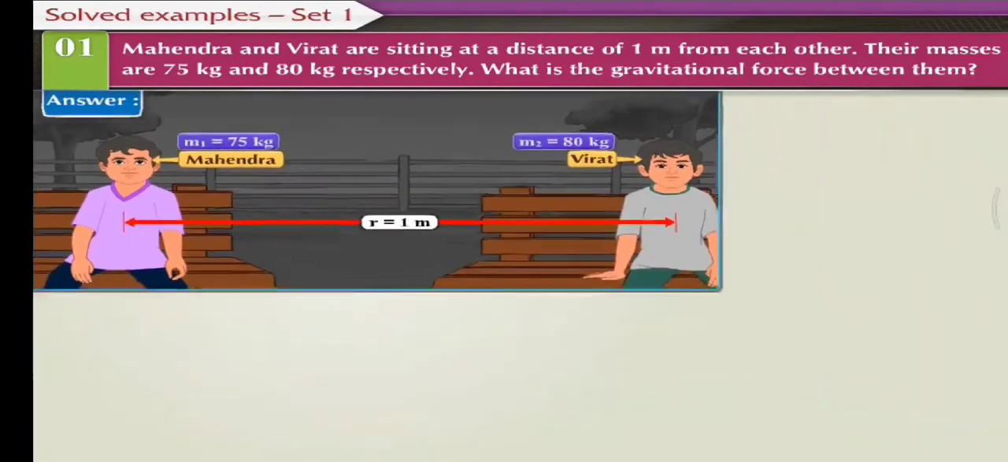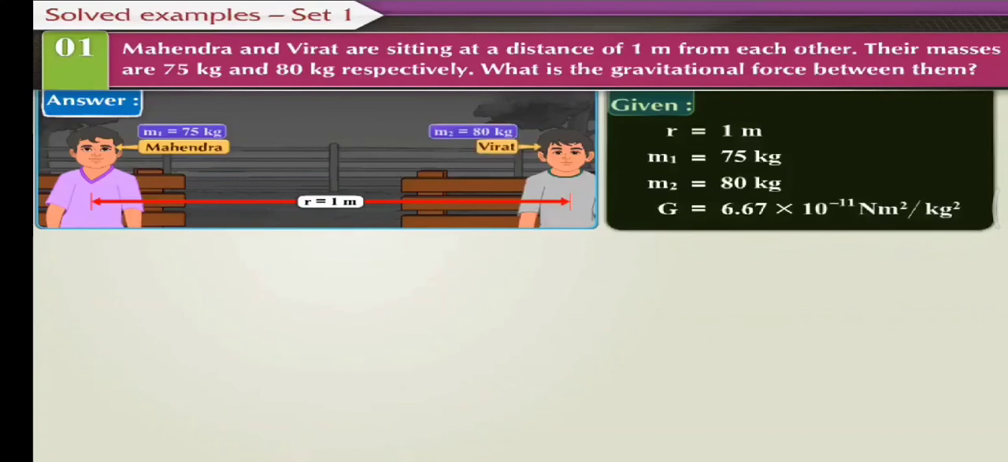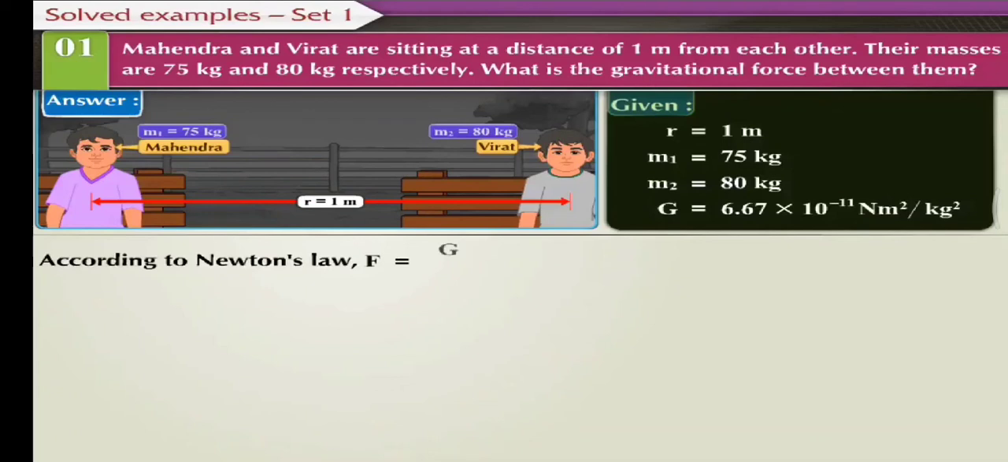Answer. Let us first note down the given information. Distance r is equal to 1 meter. Mahendra's mass m1 is equal to 75 kilograms. Virat's mass m2 is equal to 80 kilograms. Universal gravitational constant G is equal to 6.67 into 10 raised to minus 11 Newton meter square per kilogram square. According to Newton's law, F is equal to G into m1 into m2 upon r square.